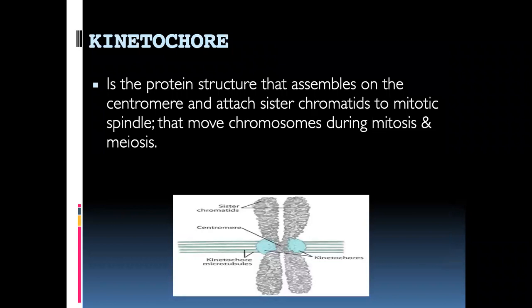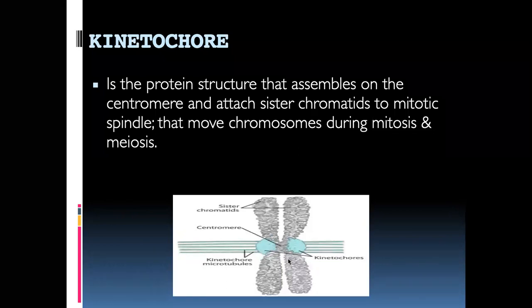Now, what is a kinetochore? It's a protein structure that assembles on the centromere and attaches sister chromatids to the mitotic spindle. This is the mitotic spindle that moves the chromosomes during mitosis and meiosis, right?